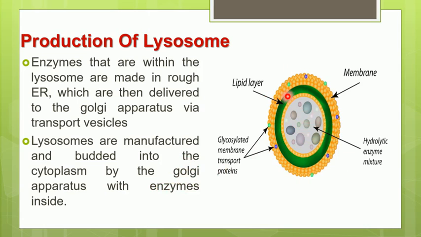In this picture you can clearly see the lipid layer is present, but a single lipid layer, that's why it is called a unit membrane. So a single lipid layer is present around this lysosome, and the central part is called the core. In this core part you will find a mixture of many hydrolytic enzymes. Similarly, some protein transport molecules are situated in this lipid layer. These are called glycosylated membrane transport proteins, shown by different colors.